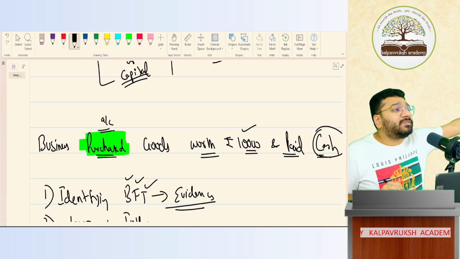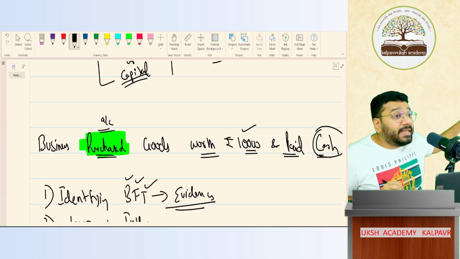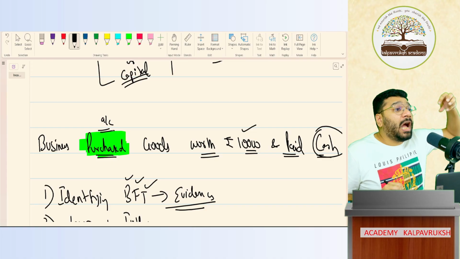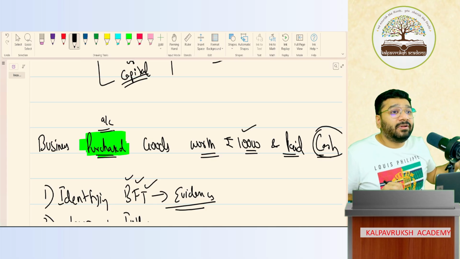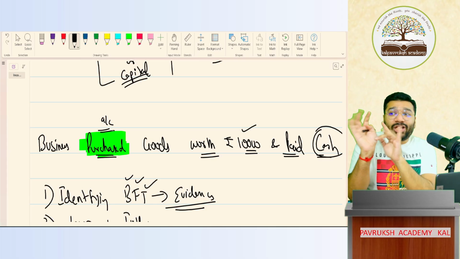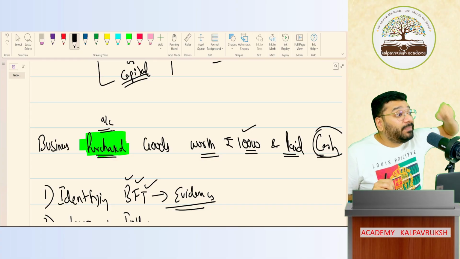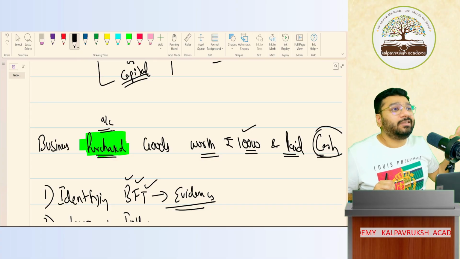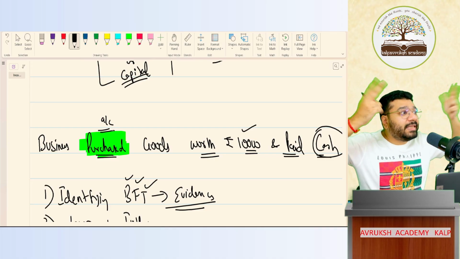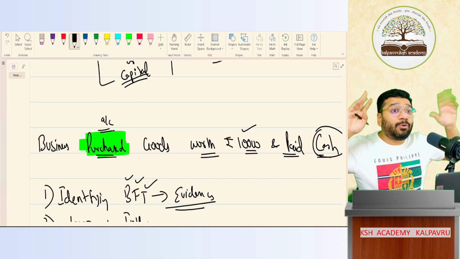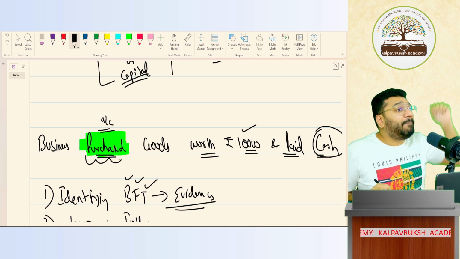Okay, not okay? So, in this transaction, which account is getting affected? Purchase account, yes or no? I'm teaching you how to pick up the accounts in a transaction. If you cannot pick up accounts, how will you pass the entry? When you pass a journal entry, cash account debit to bank, purchase account debit to cash, you need to know how to pick up the account. Picking up the account is an art, and that art is what I'm teaching you. I'm not making you learn anything by heart. I'm giving you logic to it. How to think. So I need to record my expenditure. Yes or no? So I will take purchase account.